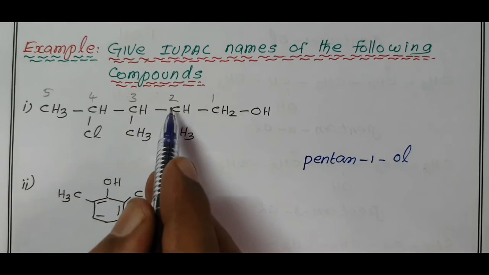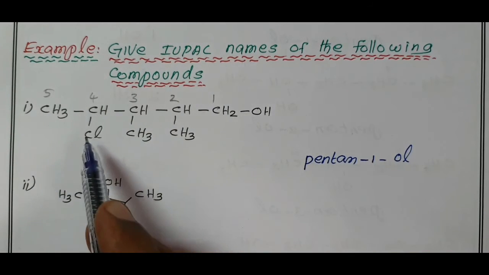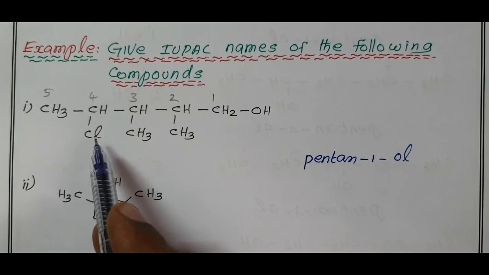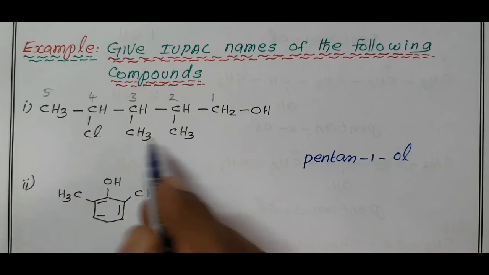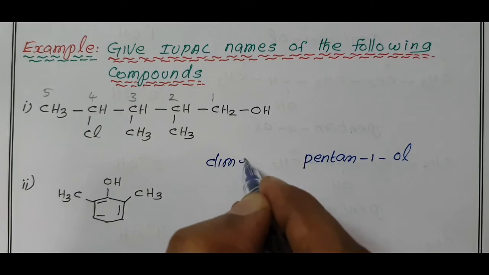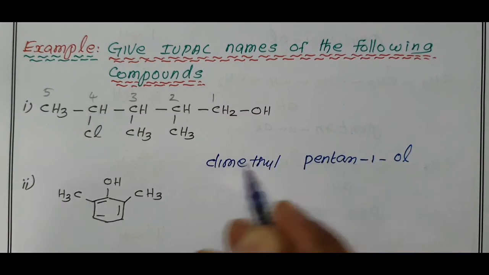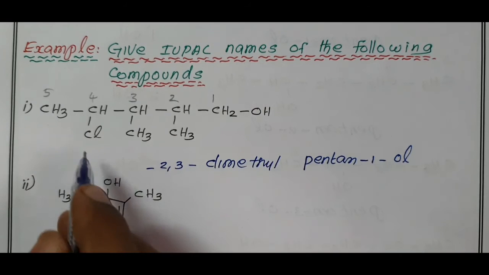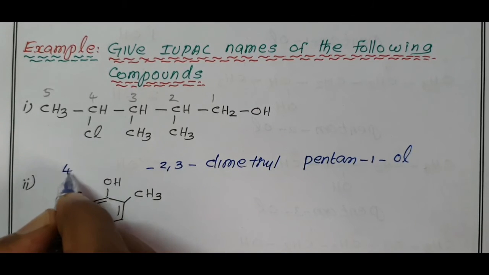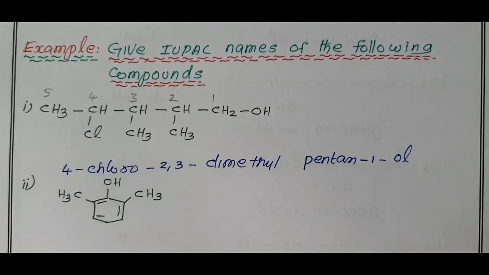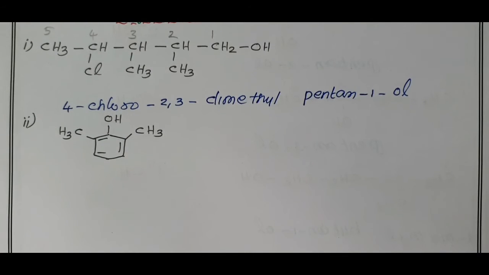There are 2 methyl groups attached at the second and third positions, and 4 chloro. C, according to alphabet, comes first. Therefore, first I write chloro. How many methyl do we have? 2 methyl. Therefore, dimethyl, position 2, 3. Chlorine 4. 4 chloro, 2, 3 dimethyl pentan-1-ol. One more compound is also given.